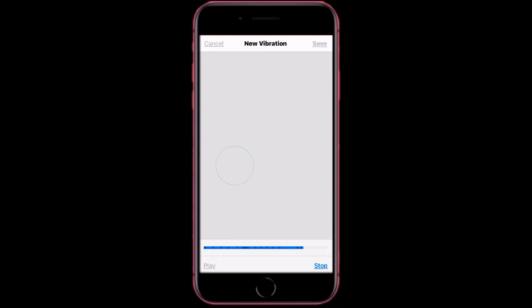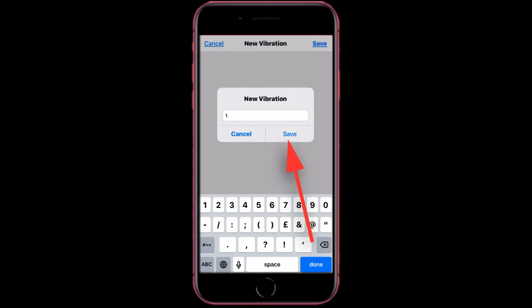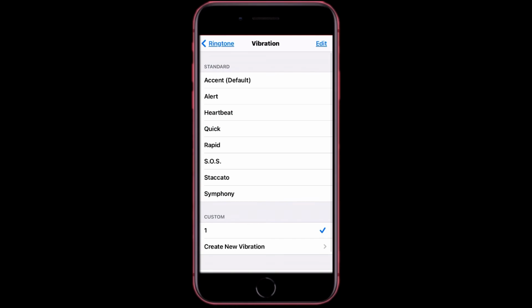Do this till the end so you have a complete one. Then you can always play it back to see what it feels like, and also pause it if you want and resume playing it. If this is the one that you want, tap save and you can give it a name. I'm going to name mine 1. Then when you want to save it, just tap save, then it will be saved and selected for you.